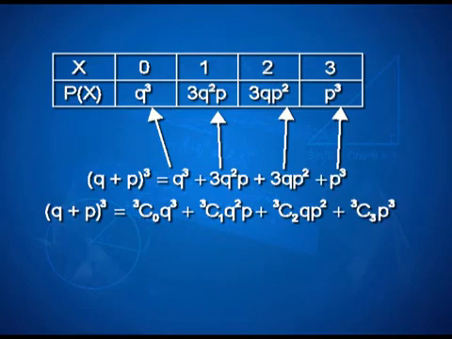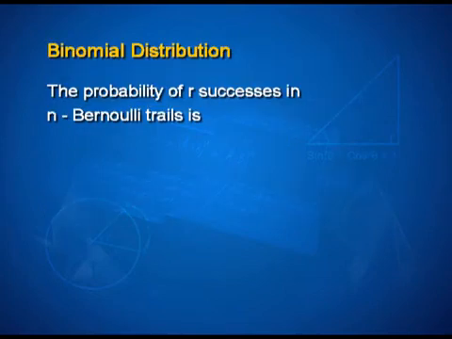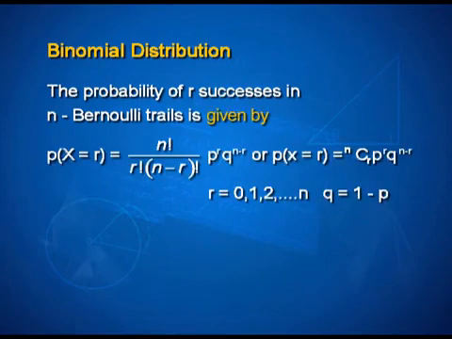So, if I want to generalize this altogether, I get what is referred to as the binomial distribution, where the probability of r successes in n Bernoulli trials is given by the formula: probability of X equal to r is nCr p to the power r q to the power n minus r.